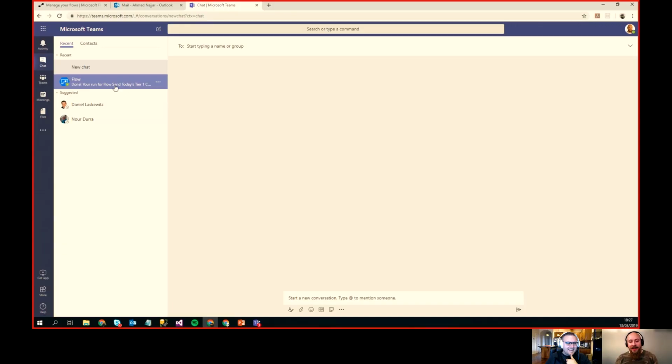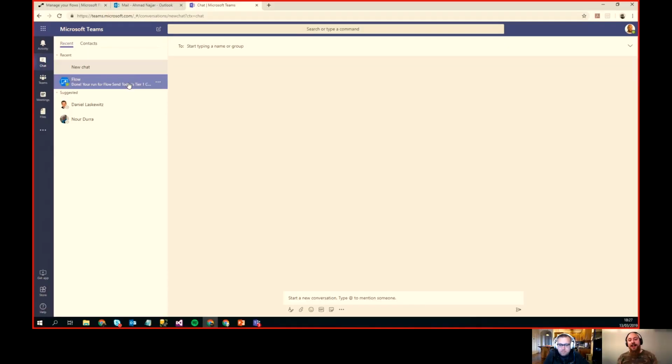And you see here, I've enabled the Flowbot. You could chat with the Flowbot, and the Flowbot will interact with you, and you could run some workflows from the Flowbot as well. The Flowbot is an application that lives inside Microsoft Teams.